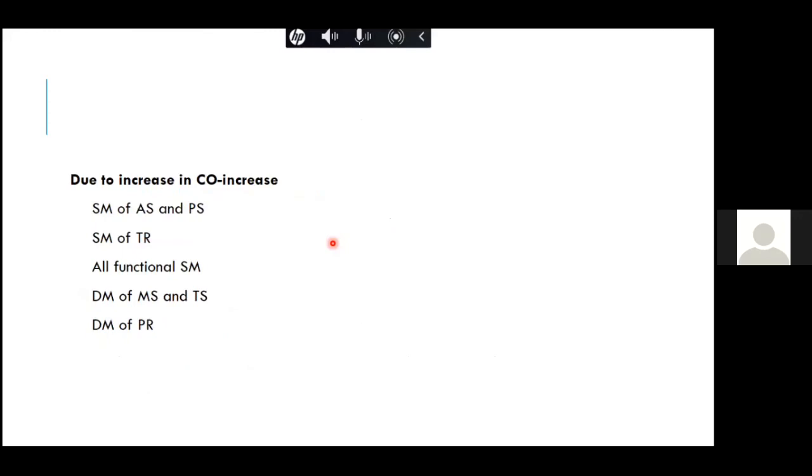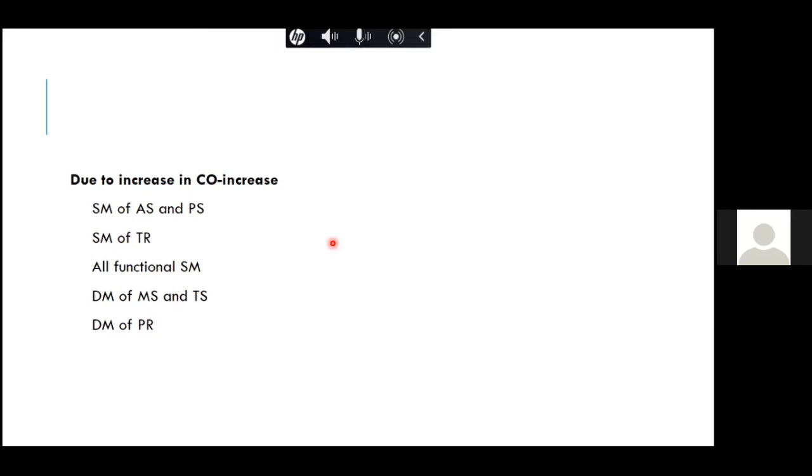And because of the increased cardiac output, the AS murmur increases. Because of amyl nitrate, there is decreased SVR, so the gradient between the LV and the aorta increases. Why? Because the aortic pressure decreases, and that is why the gradient increases. So both the AS and the PS murmur increase. The systolic murmur of tricuspid regurgitation increases. All the functional systolic murmurs increase. The diastolic murmur of MS and TS increases. And the diastolic murmur of pulmonary regurgitation increases.